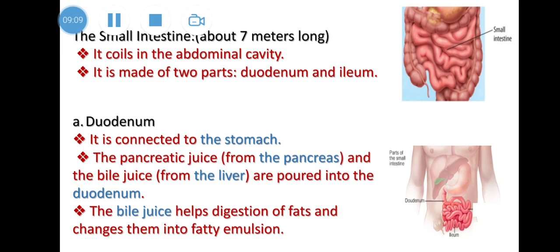It is used to digest fats, a type of food we can find in oil, butter, or things containing fats. So bile juice helps in digestion of fats and converts fat into fatty emulsions. Fatty emulsion means that the droplets of fat are divided into small pieces of fat.